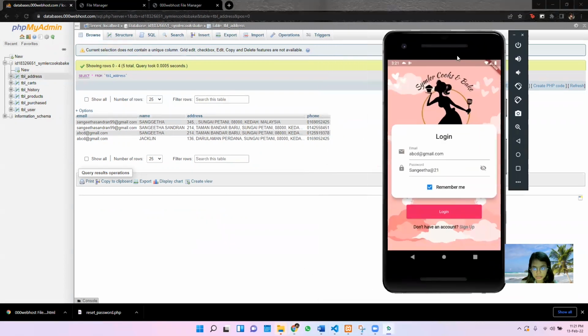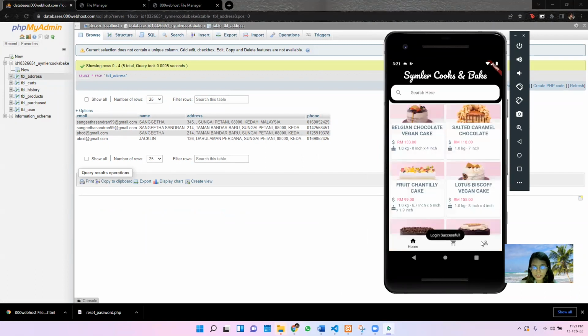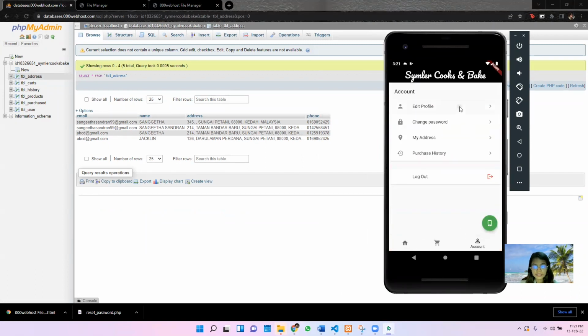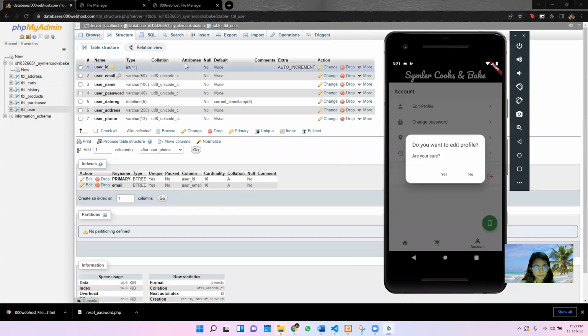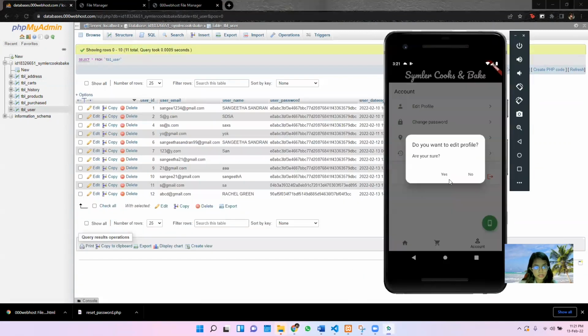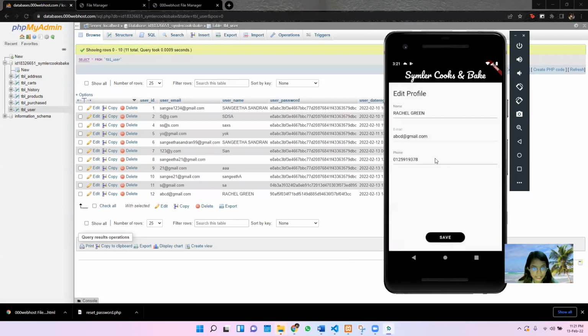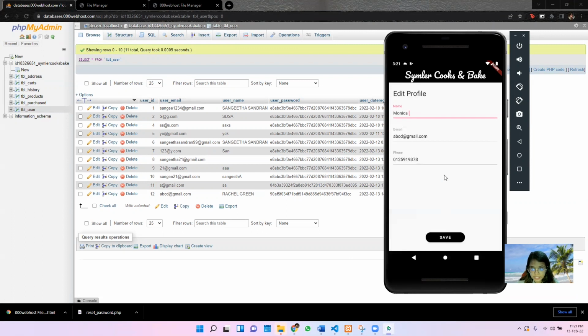Okay, let's say I wanted to edit the profile, which is from Rachel Green. I wanted to edit it to Monica to see whether it's updating or not.